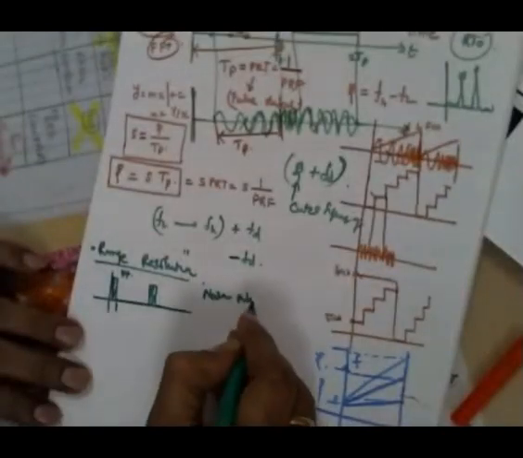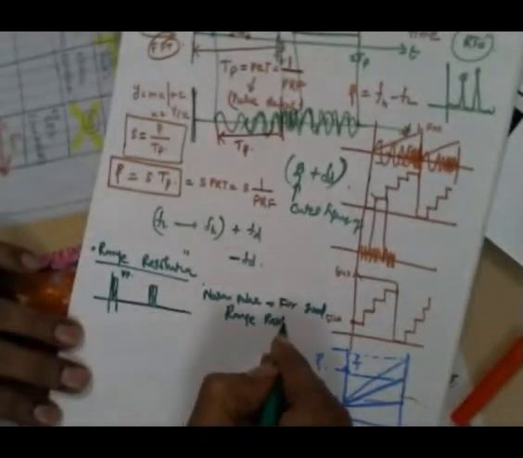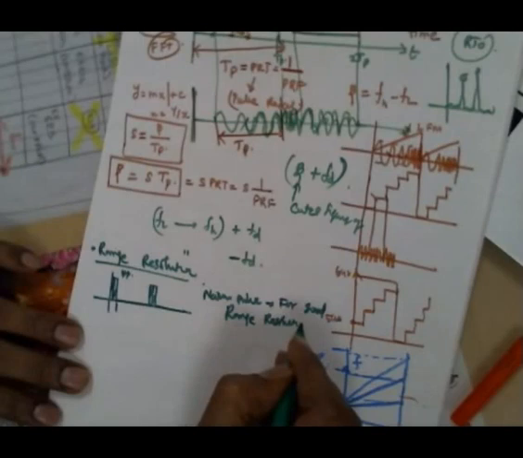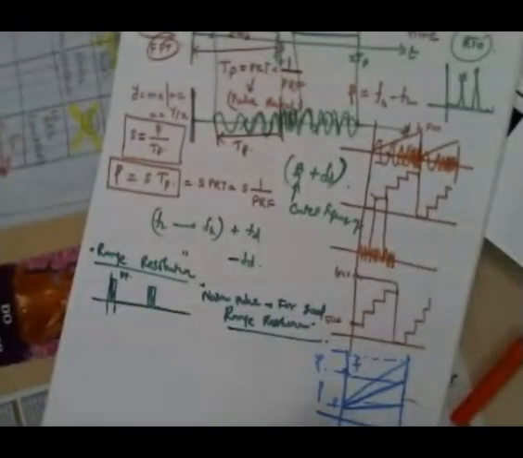And obviously, we should have a very narrow pulse in order to achieve good range resolution. Narrow pulse for good range resolution. Otherwise, we are sacrificing the range resolution, which is also important.